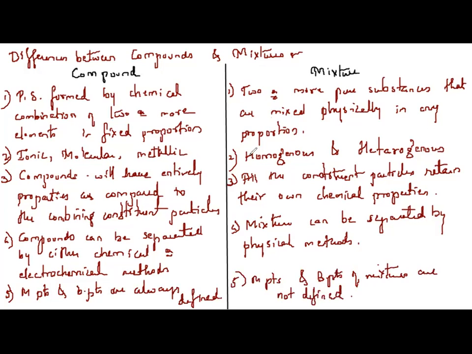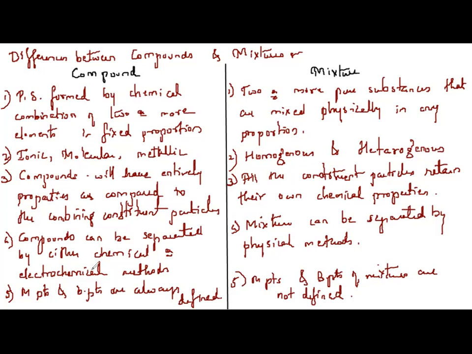Understanding my point? So these are the differences between compounds and mixtures. Compounds are chemically combined. Mixtures are not chemically combined; they are physically mixed. Components of compounds cannot be separated by physical methods; they need chemical and electrochemical methods. Whereas components of mixtures are separated by physical methods. Compounds exhibit their own characteristics and show their own properties, whereas mixtures have the properties of their constituent particles.